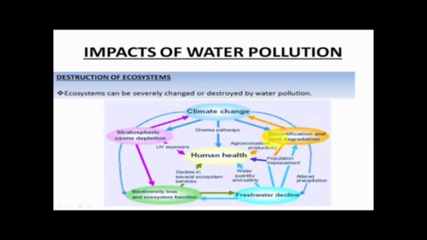There is desertification and land degradation. There is freshwater decline, biodiversity loss, stratospheric ozone depletion because of other pollutions like air pollution or water pollution. And everything is actually circulating around human health. Human health is in the center. Any change in the ecosystem from a balanced state to an imbalanced state will eventually affect human health.